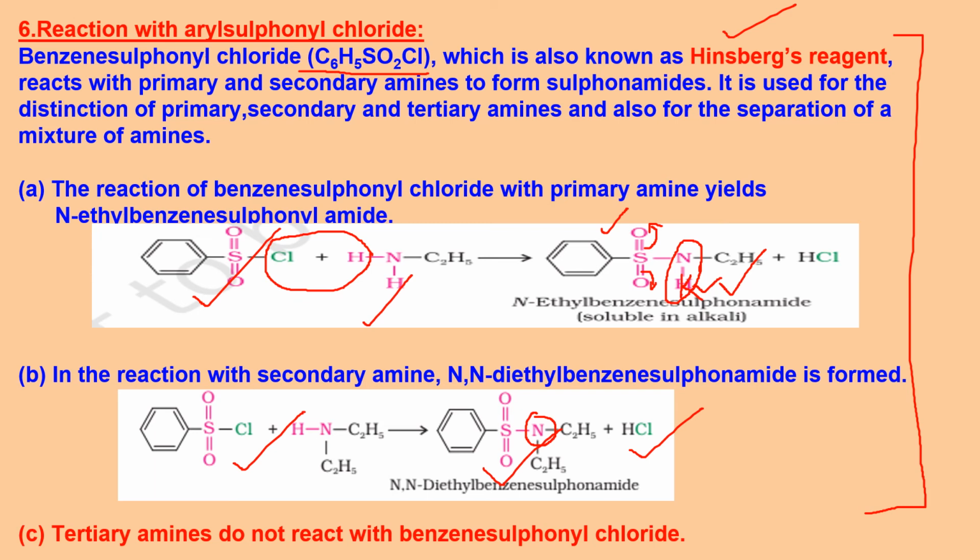Imagine you have three test tubes. In one you have a primary amine, in the other secondary, in the third tertiary. You're adding the Hinsberg reagent. What is Hinsberg reagent? This benzene sulfonyl chloride. You added it to all the three, a small quantity using a dropper.